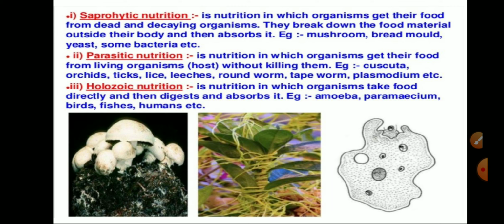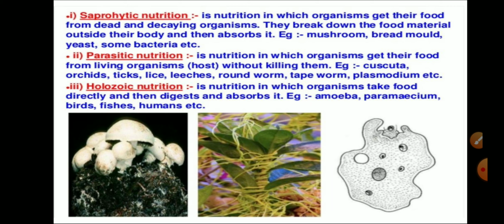So let us discuss these types in detail. The very first is saprophytic nutrition. It is a mode of nutrition in which the organisms get their food from dead and decaying organic substances or organisms. They break down their food material outside the body and absorb it. Examples: mushroom, bread mold, yeast and certain bacteria.